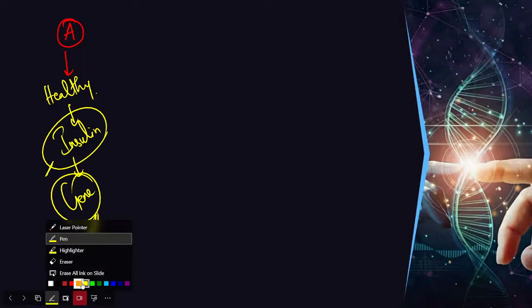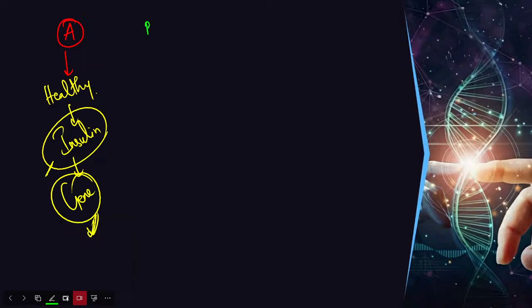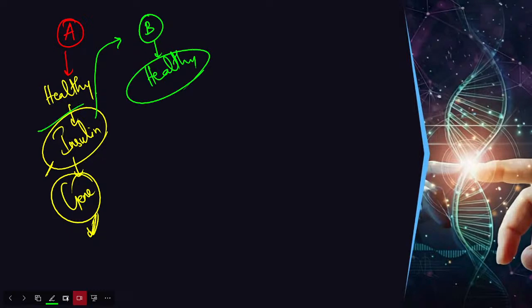Let's say there is a person B. Take a person B. This person is not having insulin, so we need to transfer this insulin to this person and inject this insulin into B's body, and after that he will also be healthy, or we can say his diabetes we can reduce, right? So how can we produce this insulin? We need to produce the insulin.